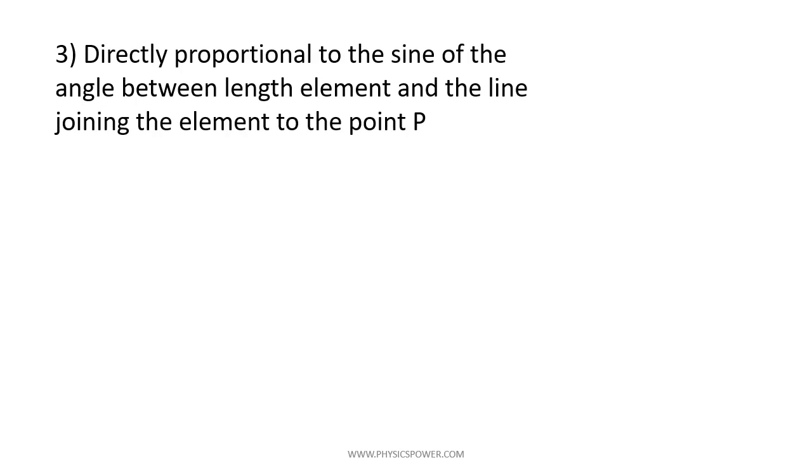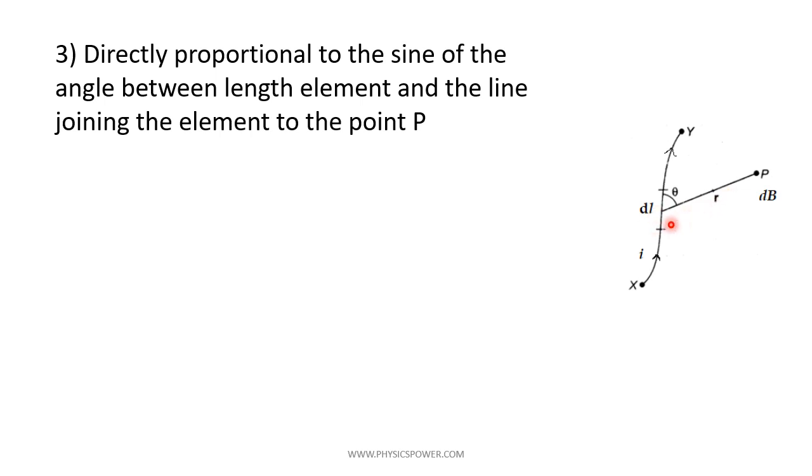The third factor they identified: the magnetic induction produced by the dl element, dB, is directly proportional to the sine of the angle between the length element and the radius vector, which is joining the dl and point P. Here theta is the angle between the dl length element and the radius vector r.